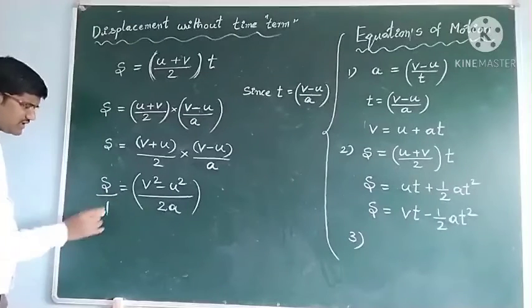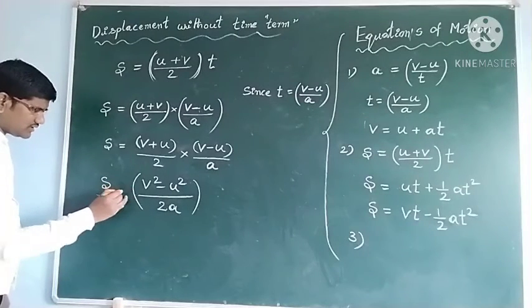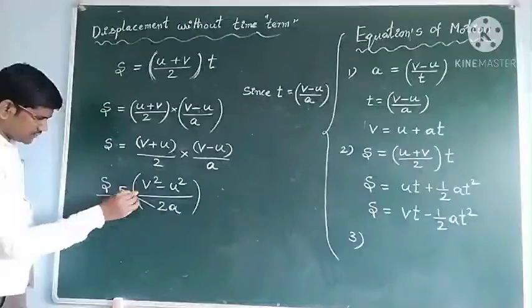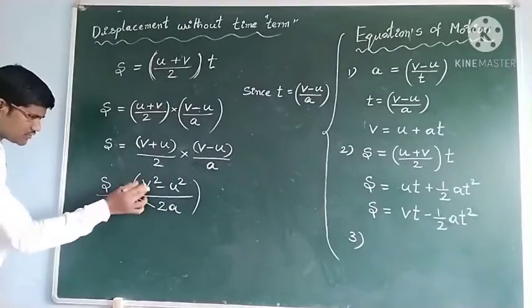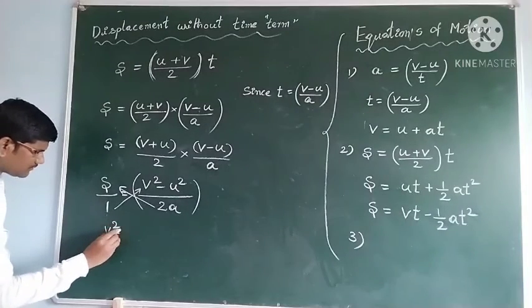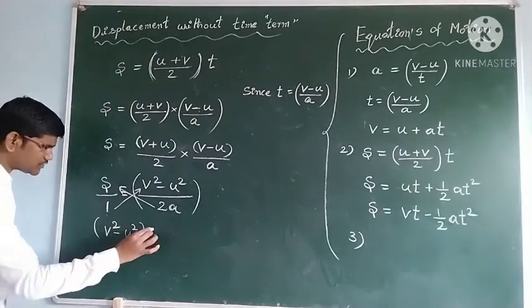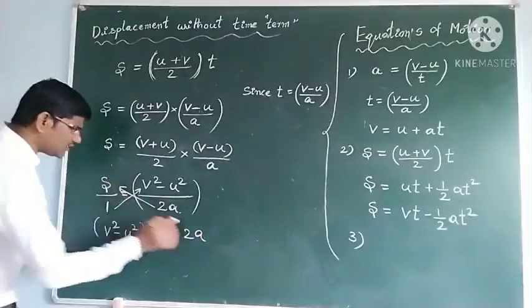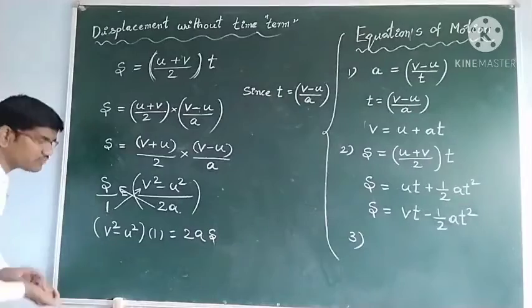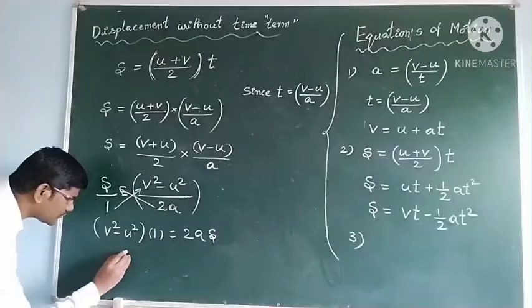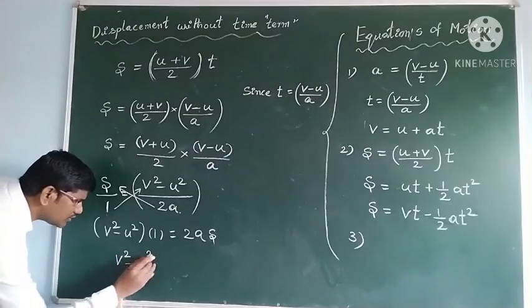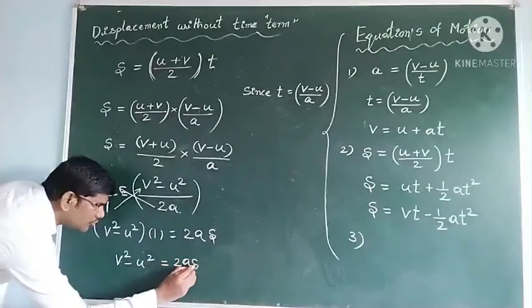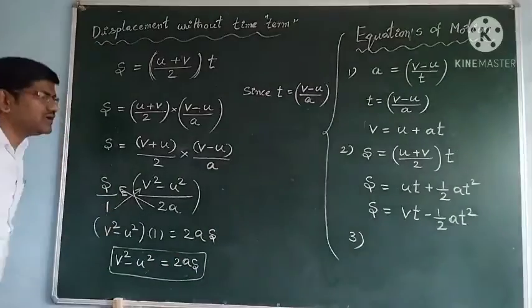Nothing is in the denominator of s, meaning 1. So v square minus u square is equal to 2as. The final equation we got is v square minus u square is equal to 2as.